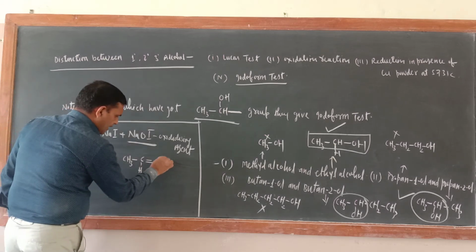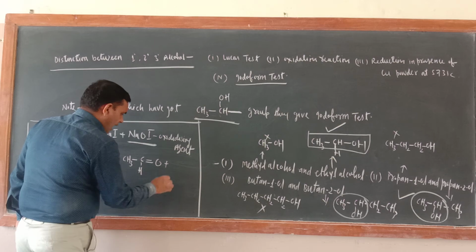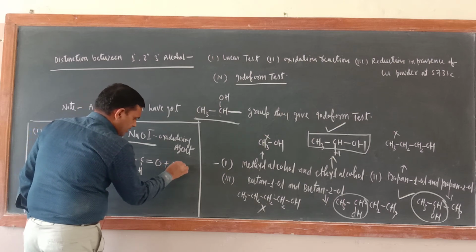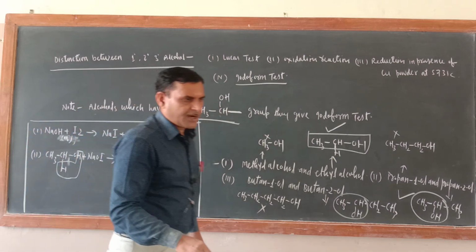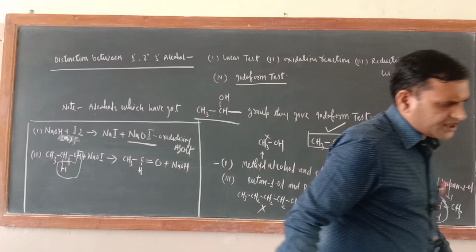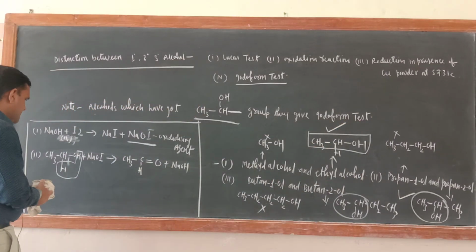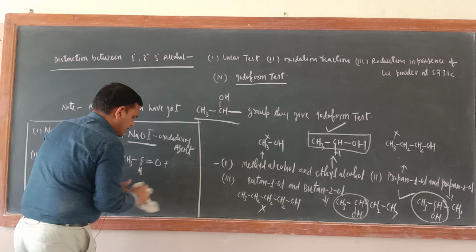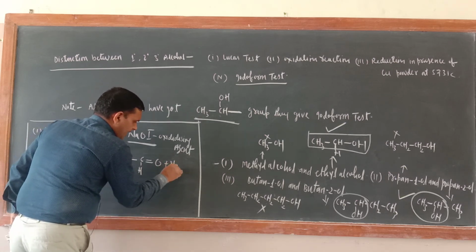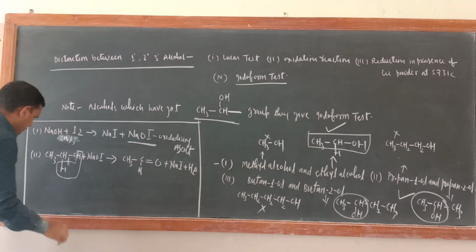And what would be the other product? The other products here would be NaOH and I2, that is, NaI plus H2O. Yes, this is the product. NaI plus H2O.